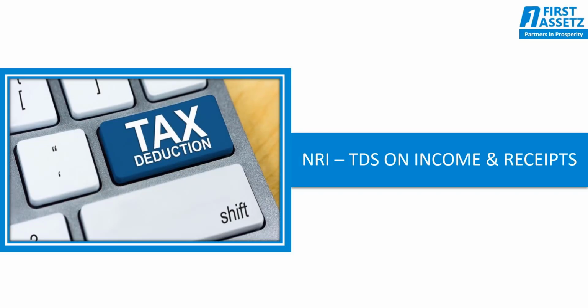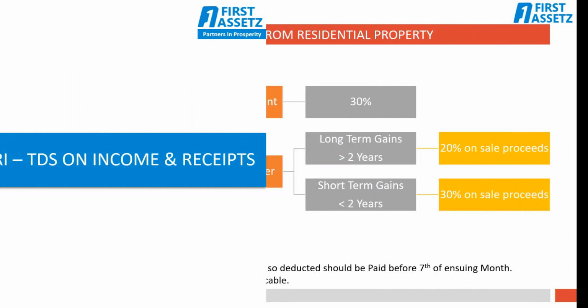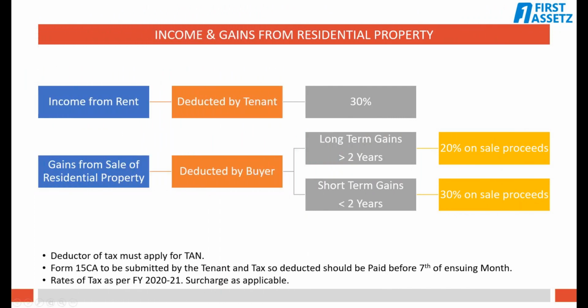Let's begin. Generally, NRIs get incomes like interest, rent, salaries, and gains from sale of properties, investments, etc. Let's examine the broad sources of income, the person responsible to deduct tax, and the rate at which TDS is to be made. In the case of payment of rent, the tenant must pay rent to the NRI landlord only